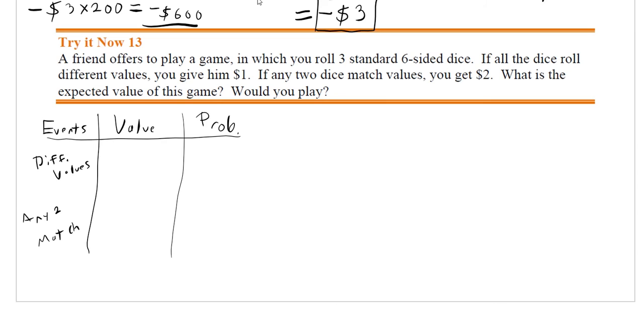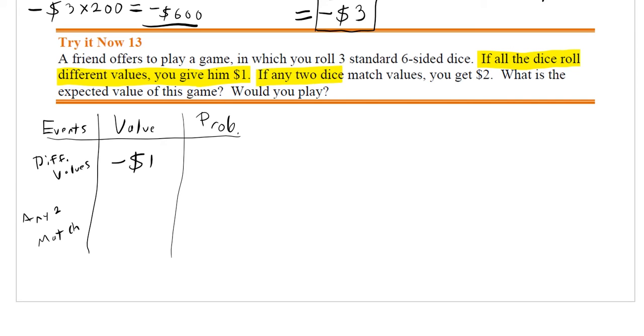Now, the probability we'll get to in a minute, because that will take a second to consider. The values, though, are not too bad. If they're different values, as given in the description, it says, if all dice roll are different values, you give him $1. So that means that you give him $1. That means to you, this value is negative $1.